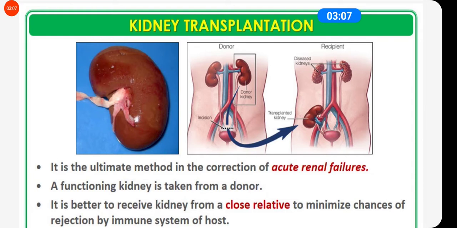But if there is a frequent micturition, it means the urine is excreted in a severely diluted form.